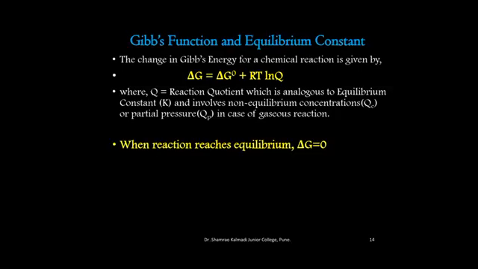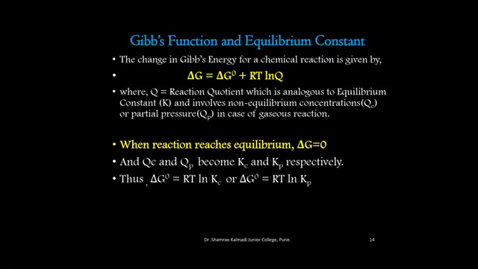When reaction reaches equilibrium, delta G will be equal to 0. Substituting, Q C and Q P become K C and K P respectively. So, substituting in the above equation, we get delta G naught is equal to minus RT ln K C or delta G naught is equal to minus RT ln K P.